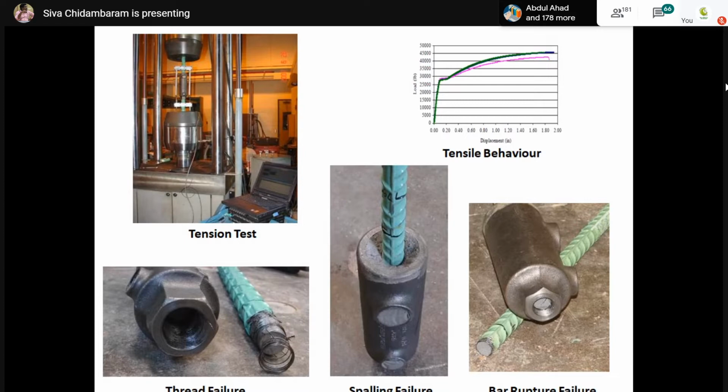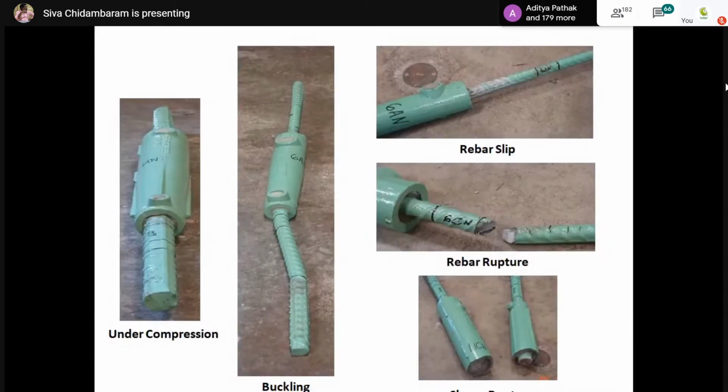The third one, you can see here, the bar is ruptured. The bar should be ruptured away from the coupler point. Always remember, the bar should not rupture at the coupler point. The bar should be ruptured away from the coupler point. So they have done different types of cyclic tests.